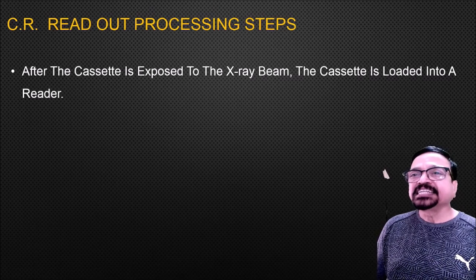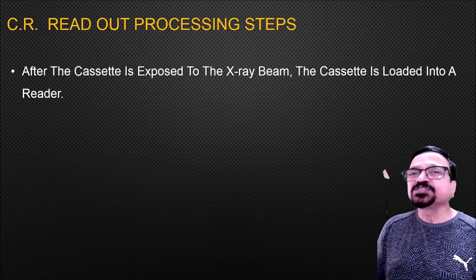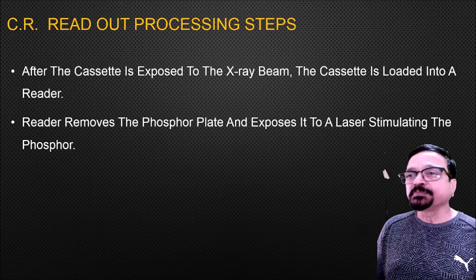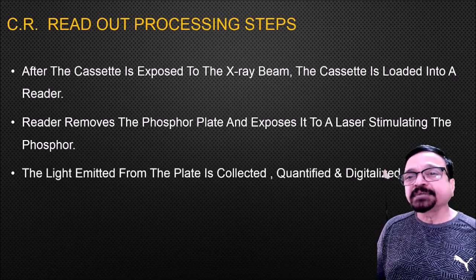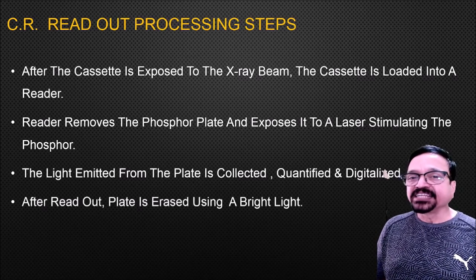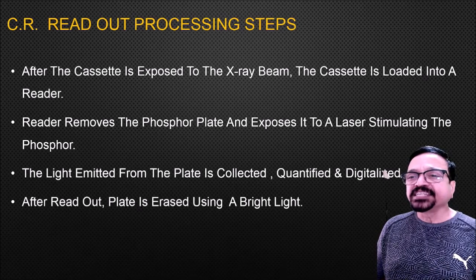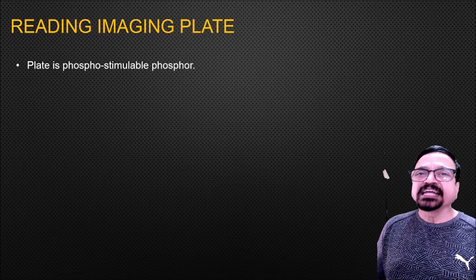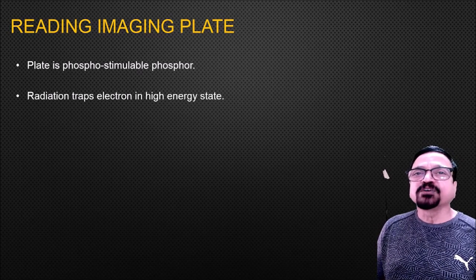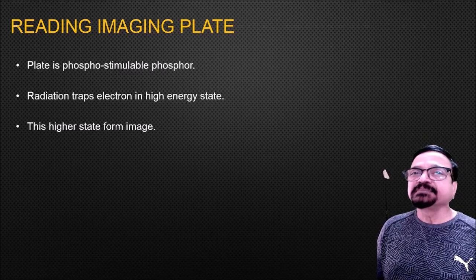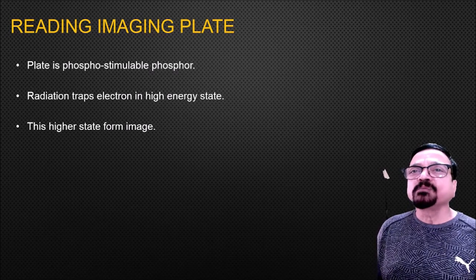Now the cassette is exposed to the X-ray beam. The cassette is loaded into a reader. We are seeing it just now. Then the reader removes the photophosphor plate and exposes it to a laser, stimulating the phosphor. The light emitted from the plate is collected, quantified and digitized. Then after readout, the plate is erased using a bright light. So the plate is again ready for the next exposure. The plate, as I said, is a photostimulable phosphor. Radiation traps electrons in a high energy state. This is the basic principle of how an image is formed in CR.